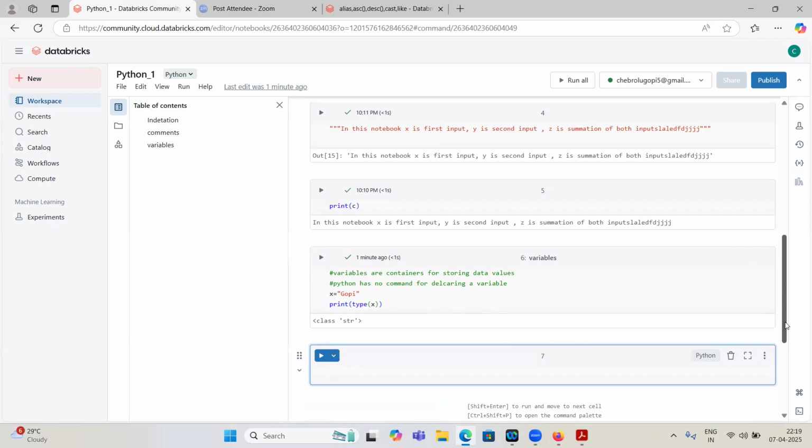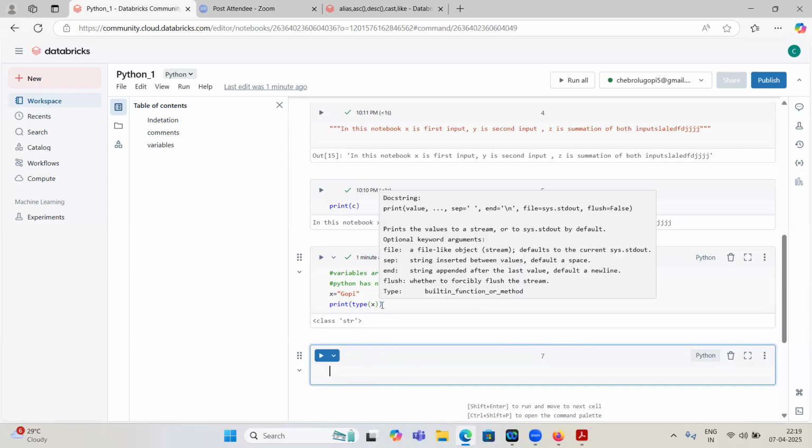It is okay, but in short, schema is nothing but the structure of the column: column name and its data type. Schema of the table means what columns are there, how many columns, and what is the type of those columns. That is the schema. So Python itself infers the schema and gives you that data type.